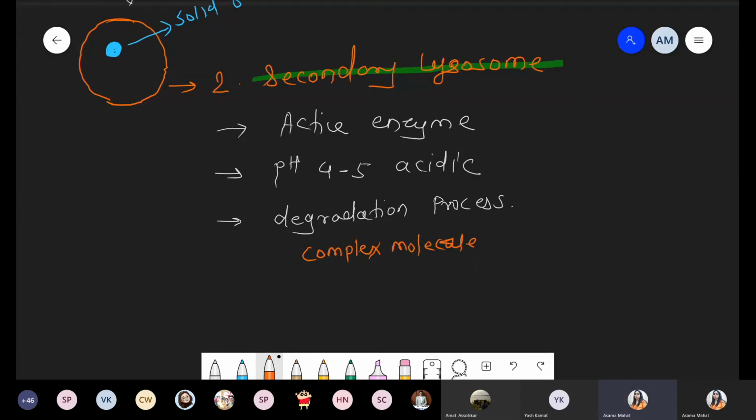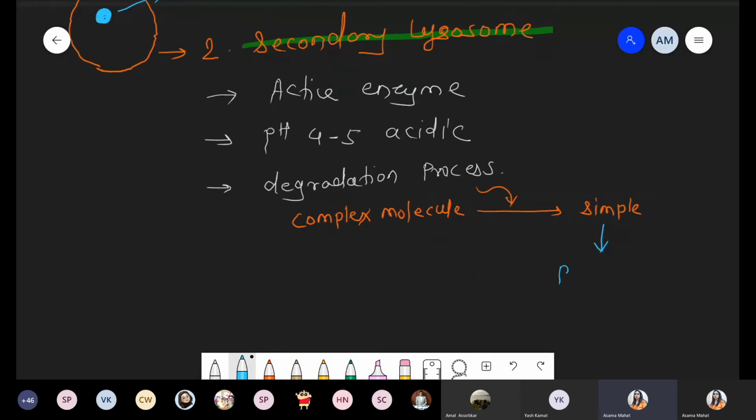Complex molecule. So simply it is converted into simple. So complex molecule is converted into simple. And such process, simply these are called as the degradation process. And this degradation process, where it occurs, it occurs in the secondary lysosome. Got this point?